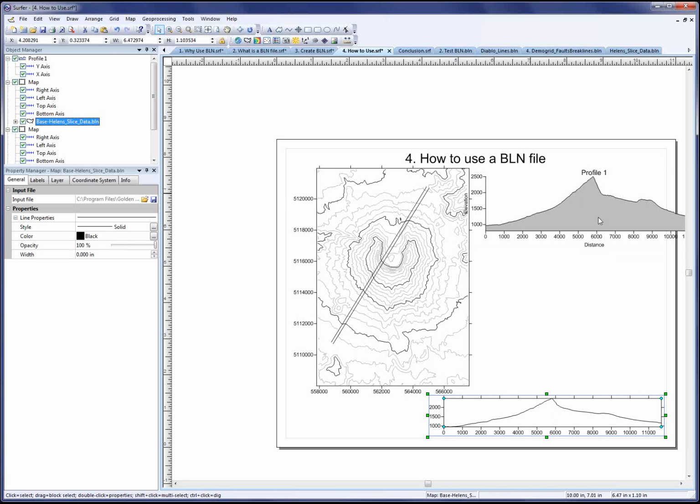There's only one line per profile, but with the grid slice command, you'll end up with a BLN file, which you can then create base maps and overlay together. So it really depends on what you need. If you just want an easy way to create a quick section, profiles are great. But if you need it to be exactly starting and ending at the same exact points, or if you want to overlay multiple profiles together, then grid slice would be a better option.